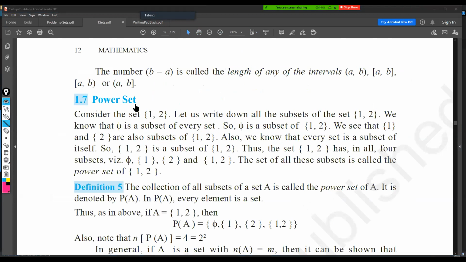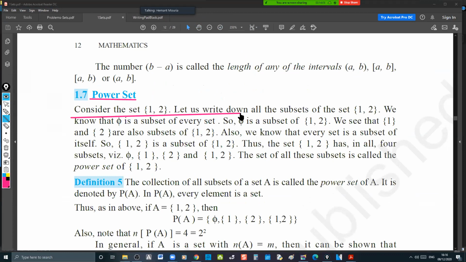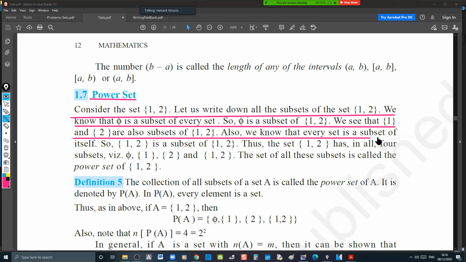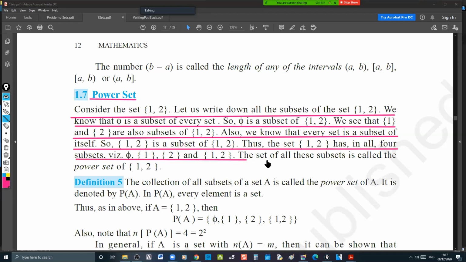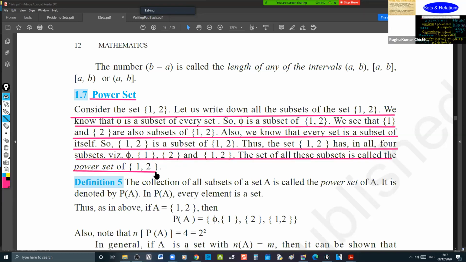Power set. Consider the set {1, 2}. Let us write down all the subsets of the set {1, 2}. We know that φ is a subset of every set, so φ is a subset of {1, 2}. We see that {1} and {2} are also subsets of {1, 2}. Also, every set is a subset of itself, so {1, 2} is a subset of {1, 2}. Thus, the set {1, 2} has in all 4 subsets: φ, {1}, {2}, and {1, 2}. The set of all these subsets is called the power set of {1, 2}. I hope you understand that.